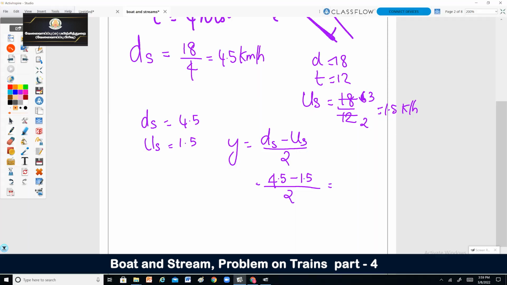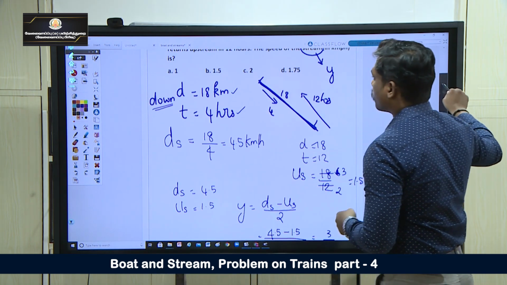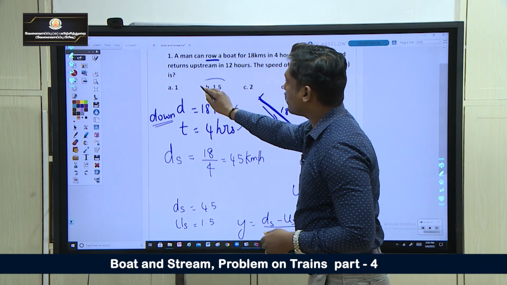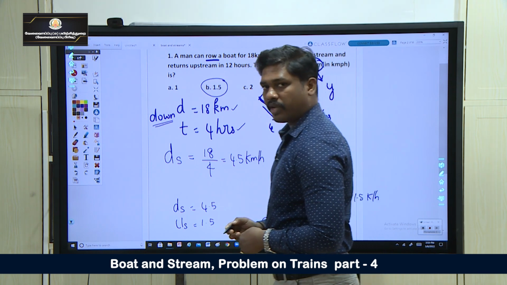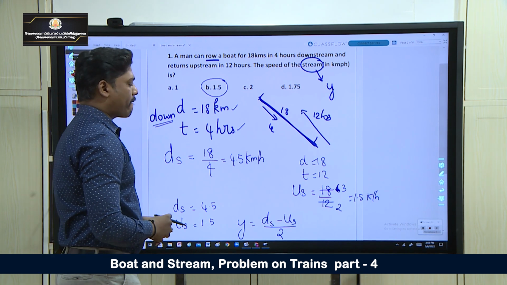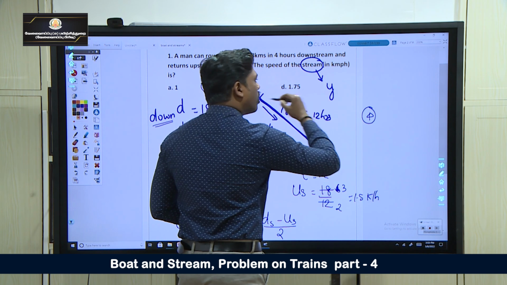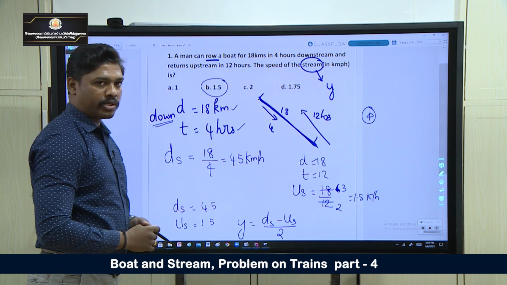You will be getting 3 divided by 2, so you will be getting 1.5. So the speed of current is 1.5 kilometer per hour. Using those 4 formulas, we can solve all kinds of problems on boats and streams.